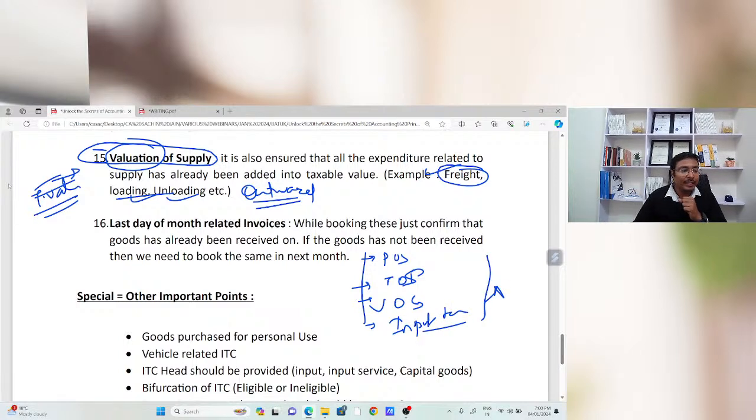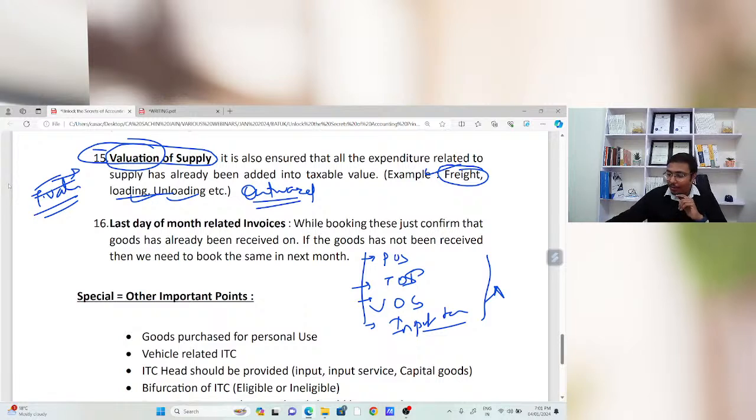If you maintain the books of accounts based on these four pillars, your accounting will always be perfect from your GST aspect. There is no question on that. So whenever you maintain your books of accounts, keep these four things in mind: my place of supply should be correct, time of supply should be correct, my value of supply should be correct, and whatever amount of input tax credit I claim, that is perfect. If these four things are perfect, your accounting will definitely be perfect.